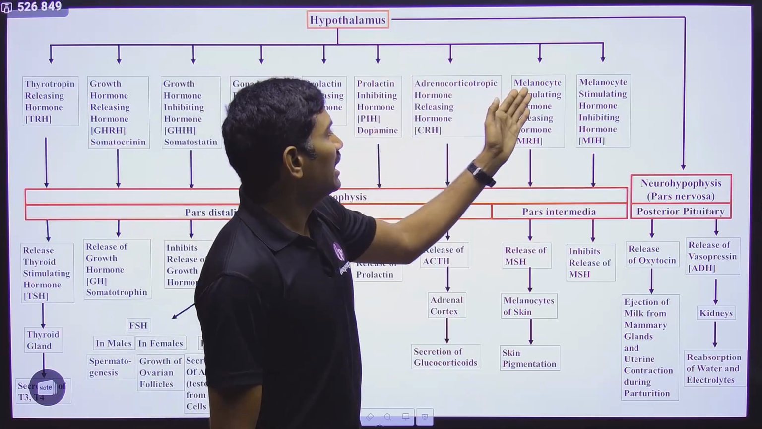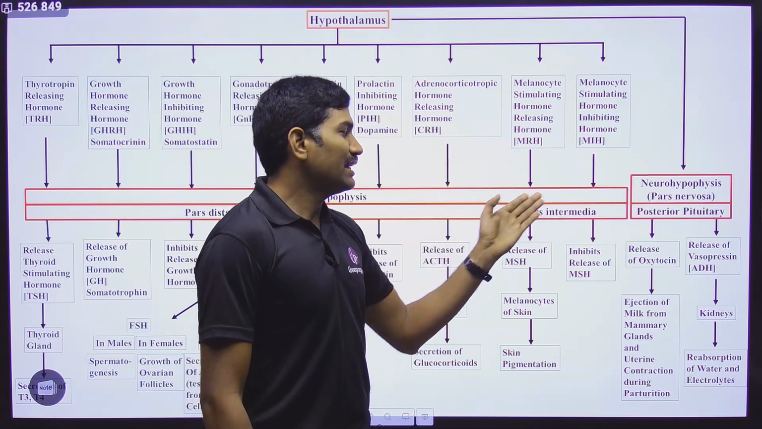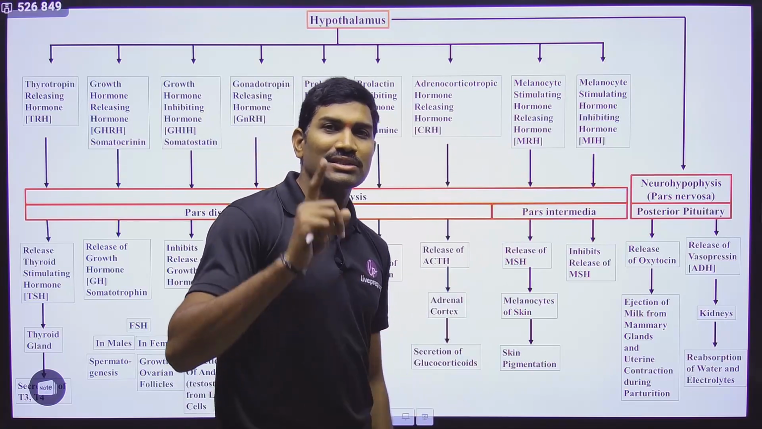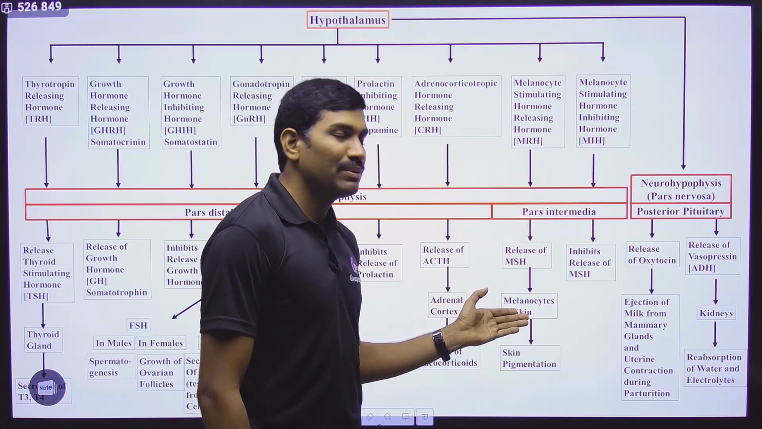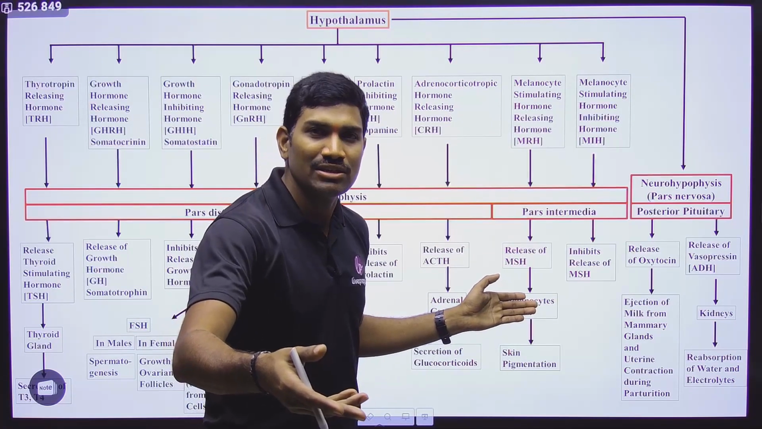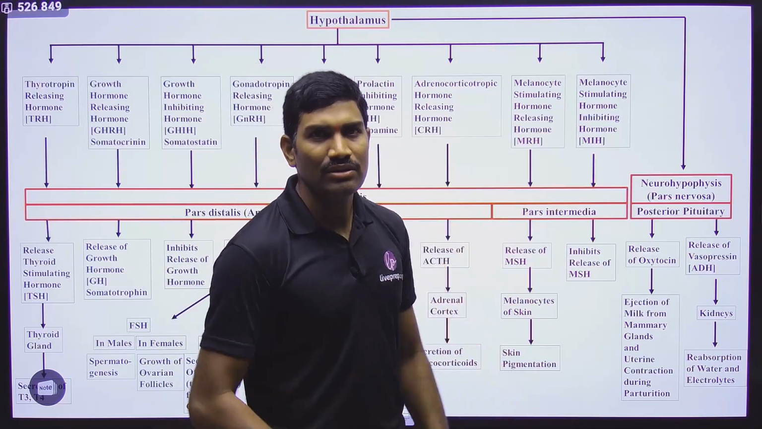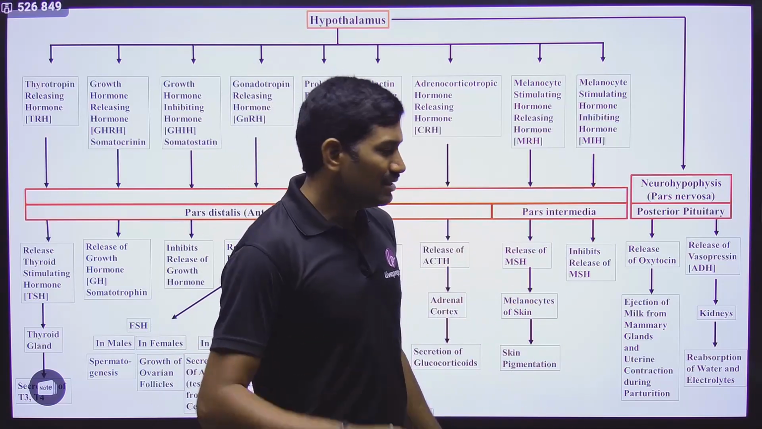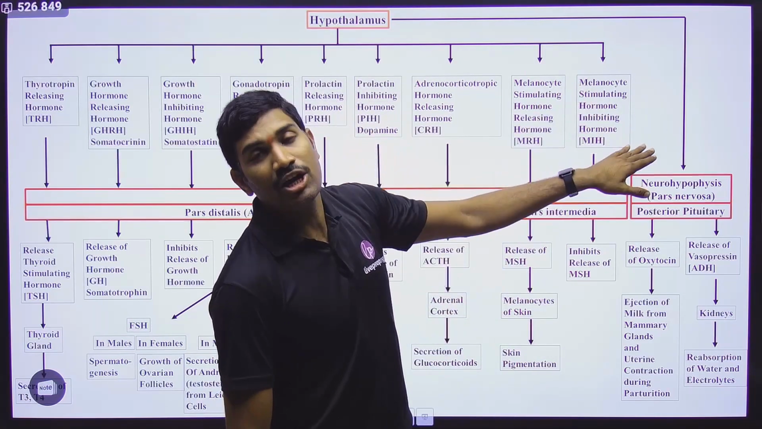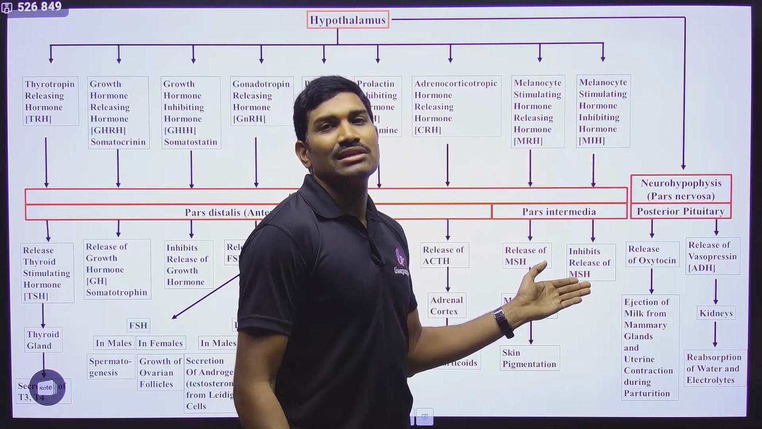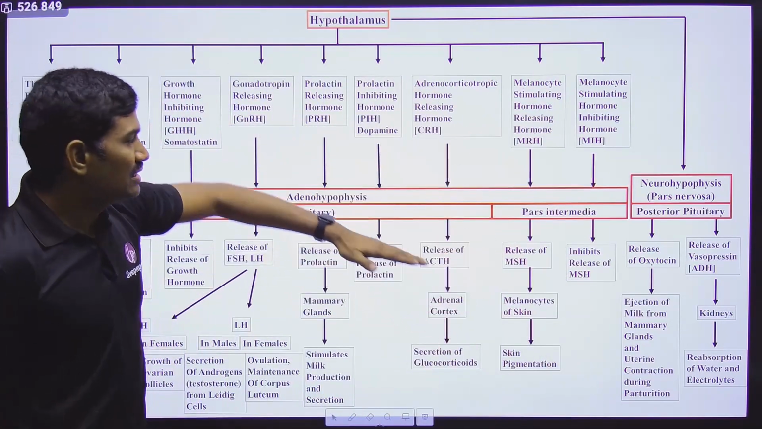That's it. Next one, from the hypothalamus, melanocyte stimulating hormone releasing hormone is produced. It is acting on the pars intermedia. From the pars intermedia, only one hormone is released, that is the melanocyte stimulating hormone. It will help in the stimulation of the melanocytes of the skin, so that skin pigmentation will happen. Clear? So that darkness will occur. Melanocytes will give the black color, right? That's the pigmentation we are talking about. If melanocyte stimulating hormone inhibiting hormone is coming, then melanocyte stimulating hormone release from pituitary will be stopped. This is the information related to pituitary gland.